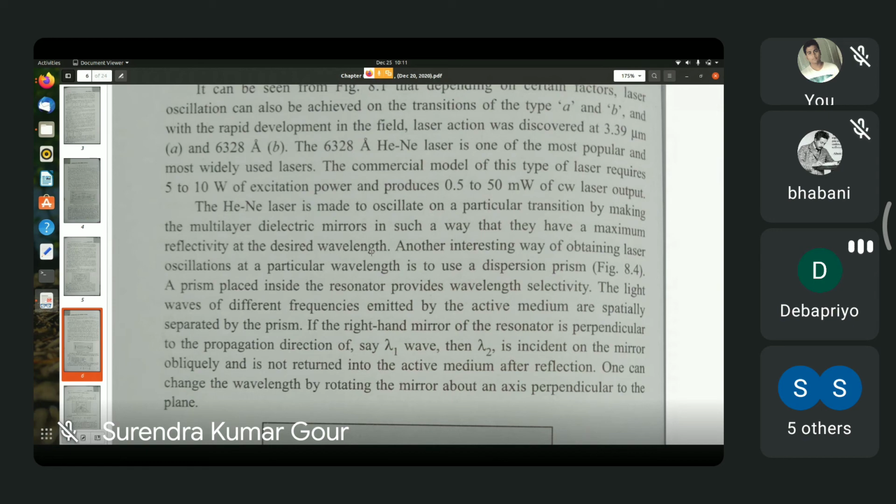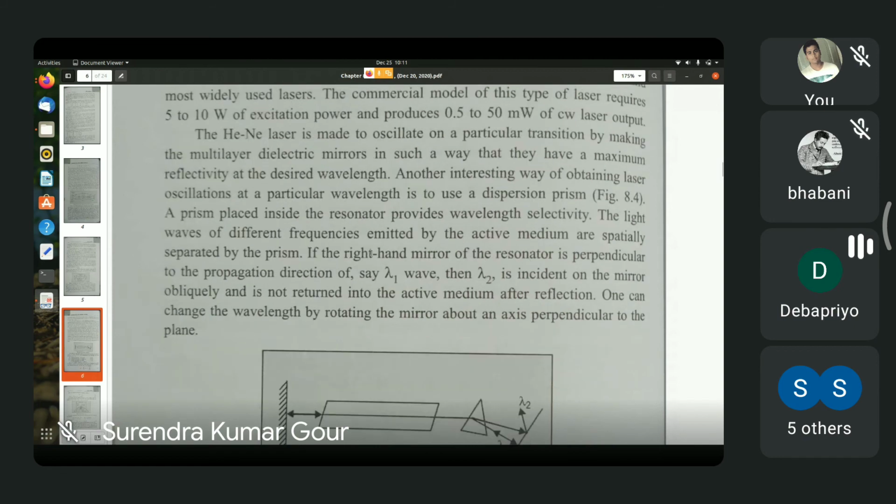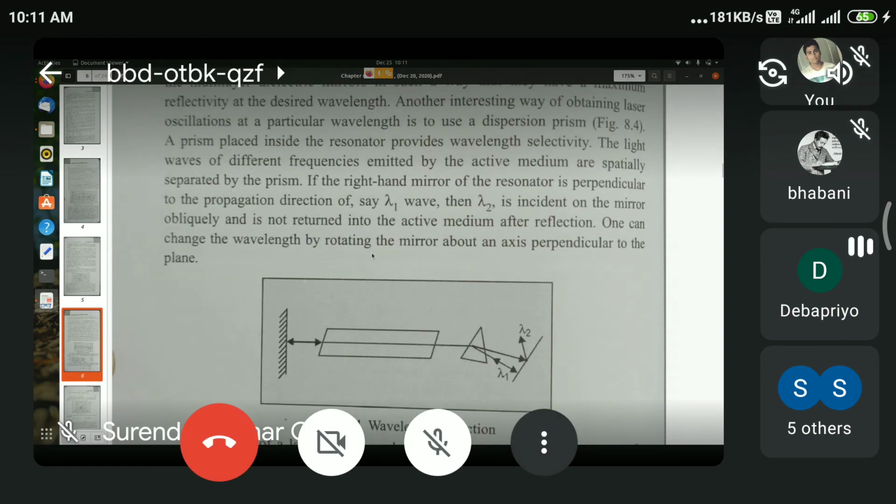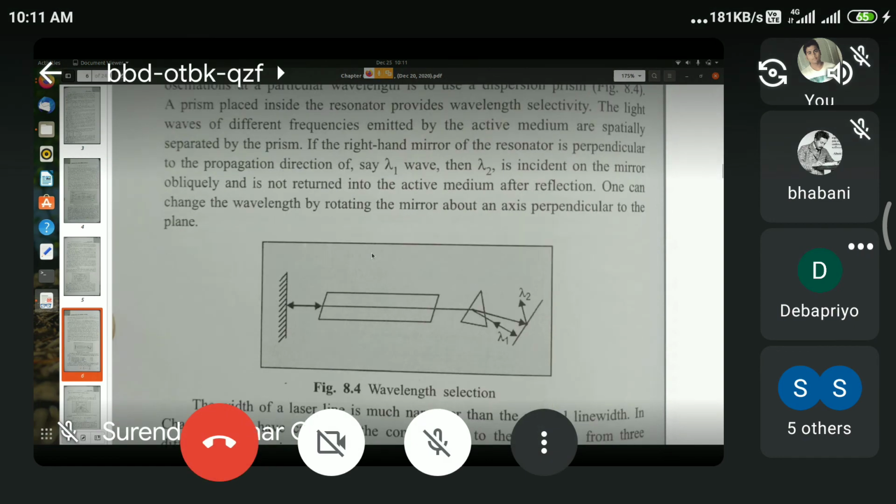Now if we scroll downwards, you can see an arrangement where they are showing how to separate the various components of the laser radiation. As we have already seen, because the 3s and 3p as well as 2s and 2p levels of neon comprise many sub-levels, many different types of laser radiations are possible.